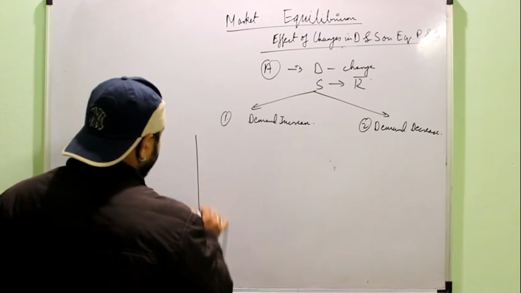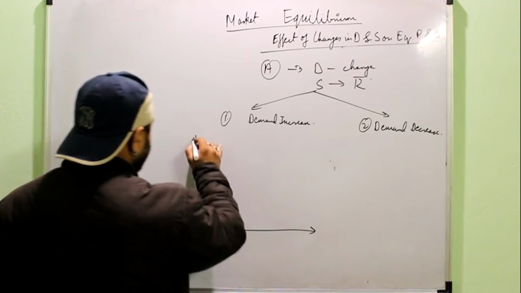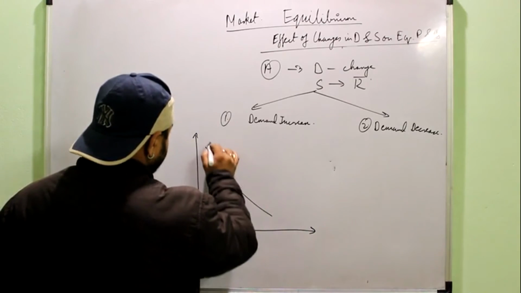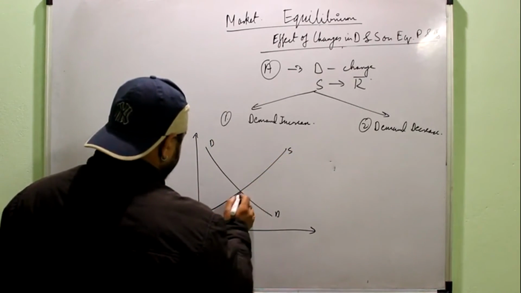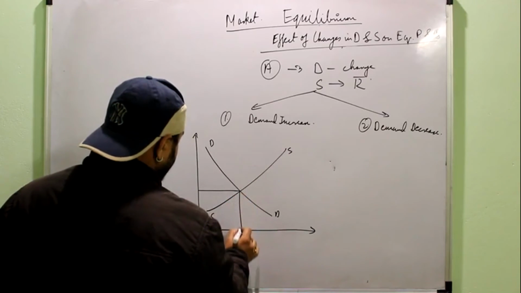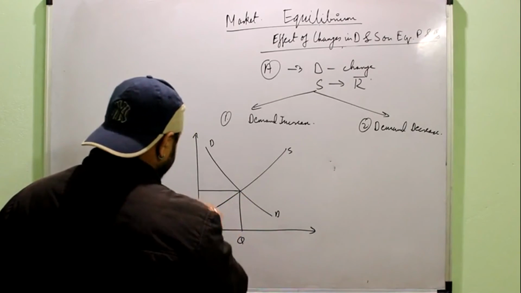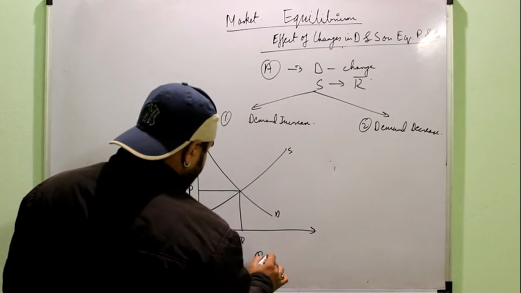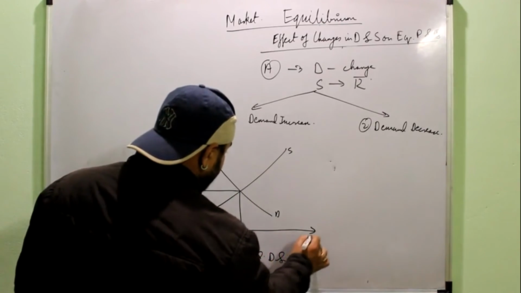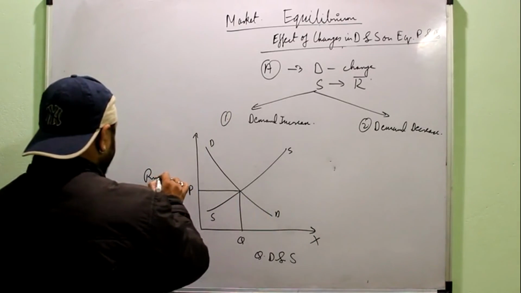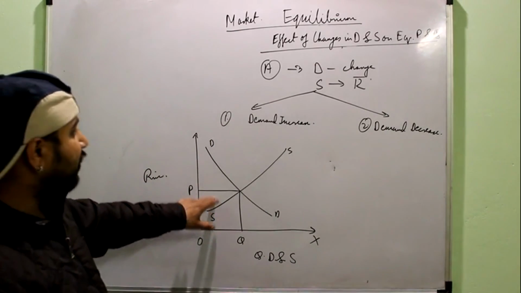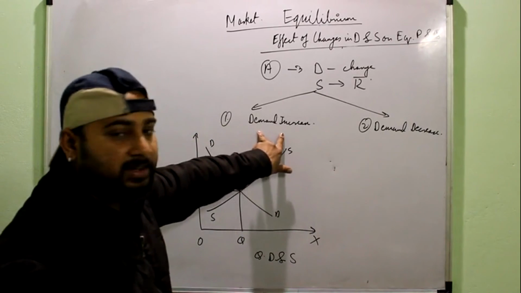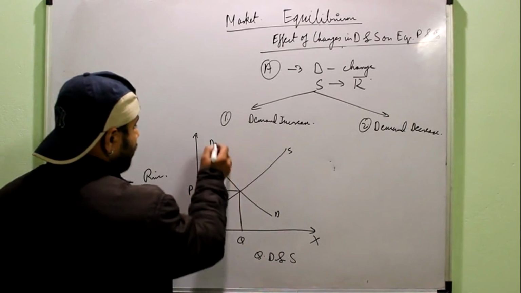So for the first one, remember the basic diagram. You have to draw this basic diagram. Again, quantity demanded and supplied on the x-axis and price on the y-axis. So this OP is the equilibrium price, and now just see what I have to do. I have to increase the demand. So simply